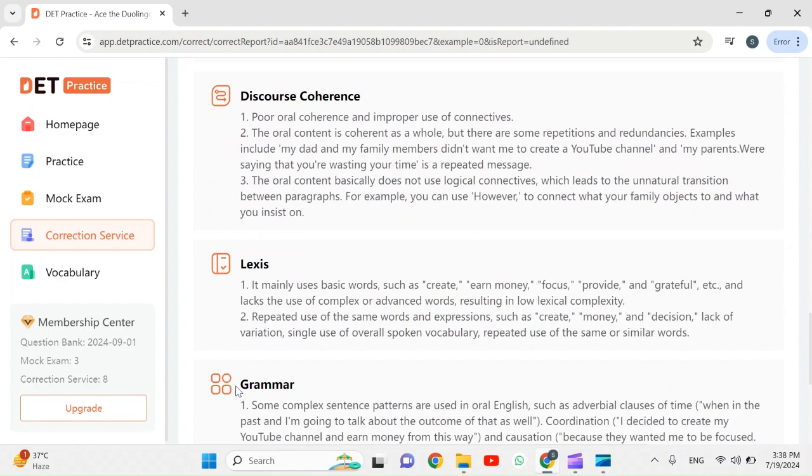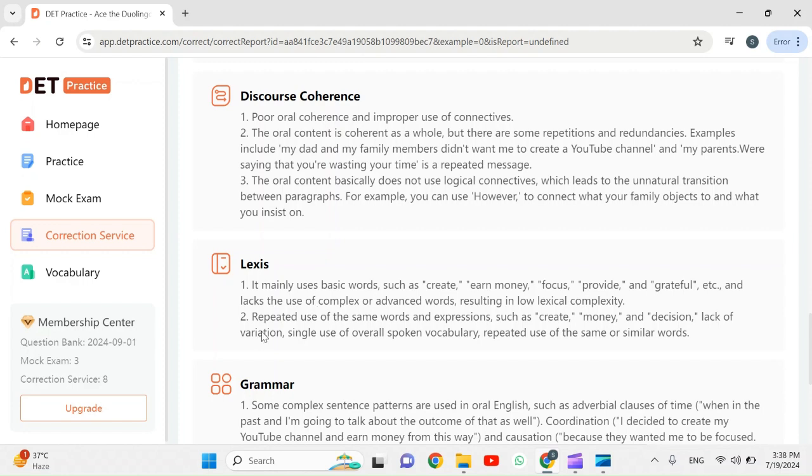Okay, so it says that it mainly uses basic words such as create, earn money, focus, provide, and grateful, etc., and lacks the use of complex or advanced words, resulting in low lexical complexity. So my lexical complexity was low because I used basic vocabulary instead of advanced vocabulary. So if I want to improve my Lexis scores, then the next time I answer such questions, I have to focus on using advanced words rather than using the simple and basic words.